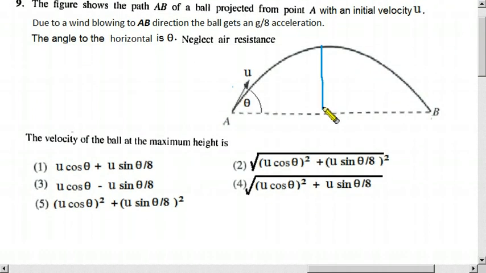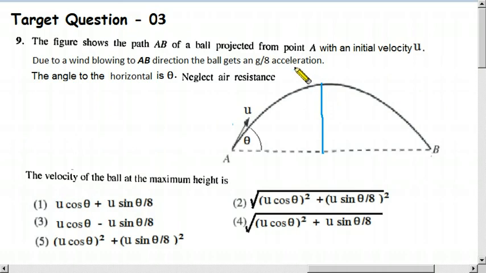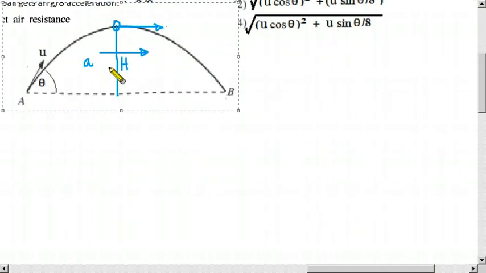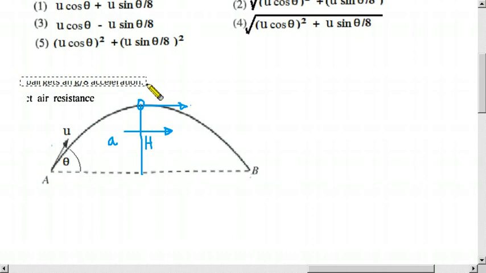What they ask is the velocity of the ball at the maximum height. So here we have to find the velocity. In this question there is an acceleration horizontally, so we have to calculate, we can't just argue and guess the answer.